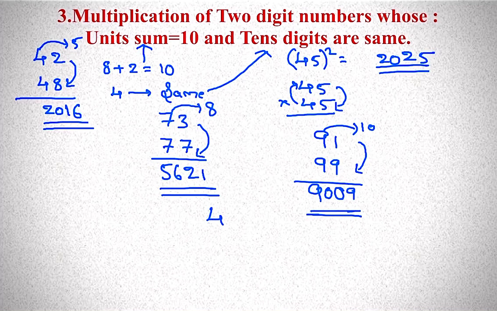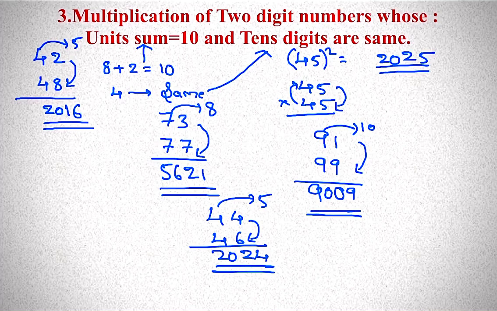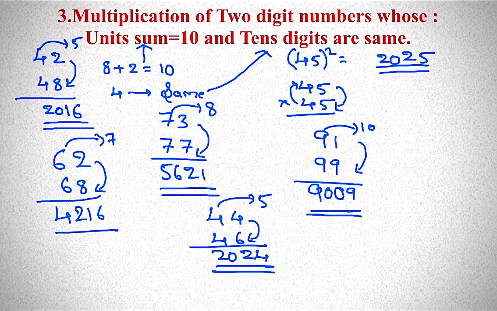If it is 44, then I have to keep 46. So 24, 4 next number 5, 20. If it is 62, then I have to keep 68. 2 into 8, 16. 6 into 7, 42. So this is a trick which can be used for the 2-digit numbers whose unit sum is equal to 10 and tens digits are same.